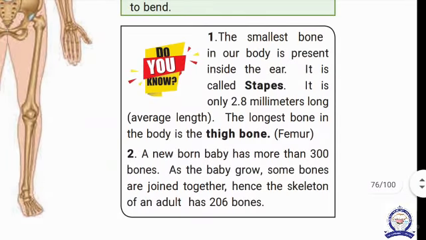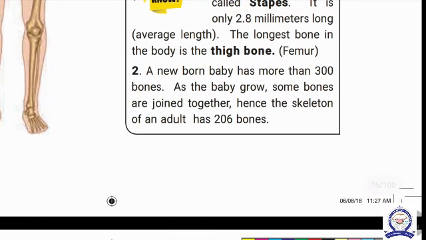Next, the smallest bone in our human body is present in the inner ear, that is called the stapes. It is 2.8 millimeters long. Another one, the longest bone in the body is known as the femur. Femur is called the thigh bone. It is attached in the thigh region. It is 45 centimeters in length. The newborn baby has more than 300 bones. As the baby grows, some bones are joined together and hence the skeleton of an adult forms 206 bones.